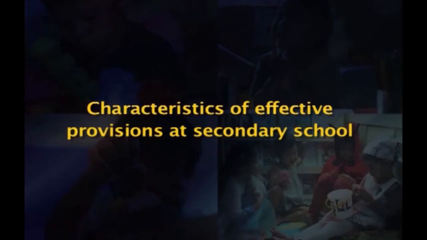In comparison with the primary years, the pupils' special educational needs can change more rapidly, often necessitating frequent adjustment to the provisions made for them. So, this is about the effective provisions for children at the secondary stage. Now, let us see the characteristics of effective provisions at secondary school.